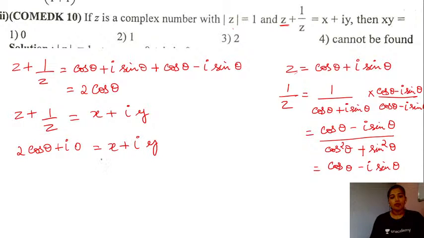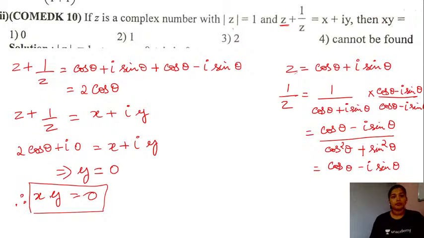So comparing the values, this implies the value of y here in this case is equal to 0. We are asked for the value of x into y. So when y is equal to 0, what will be the product of x into y? This value will also be equal to 0. So option number 1 will be the right answer for this question.